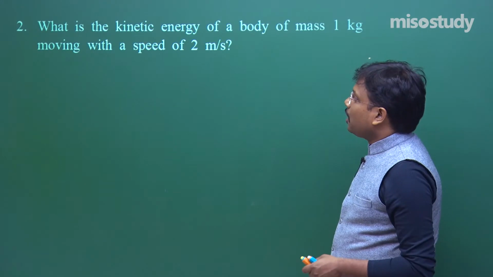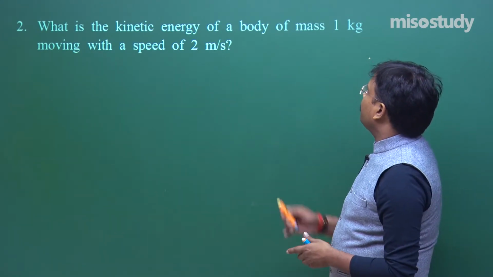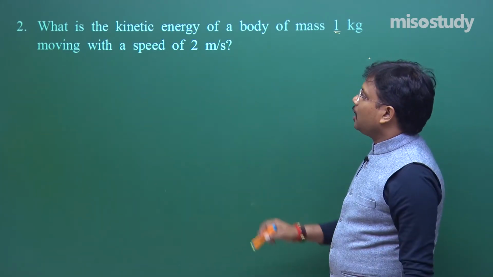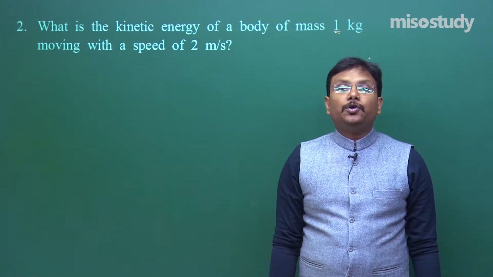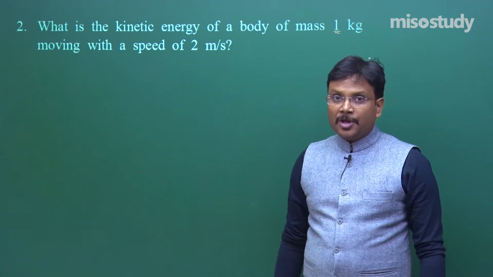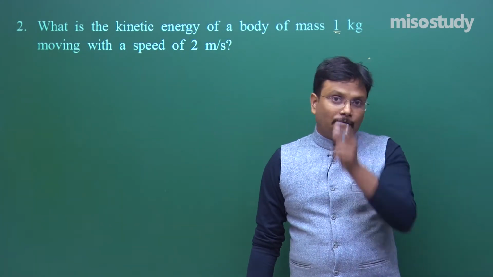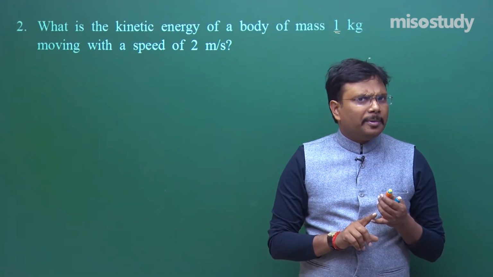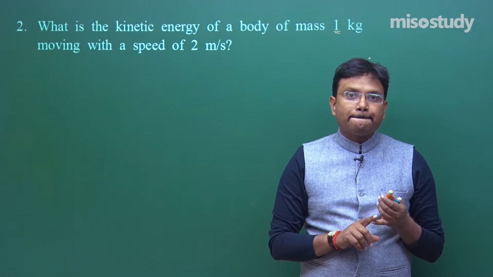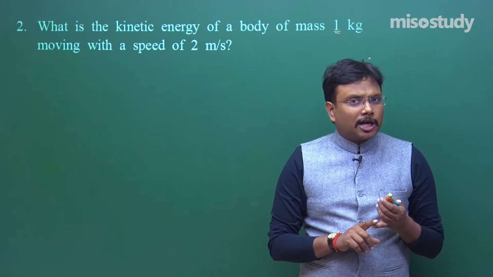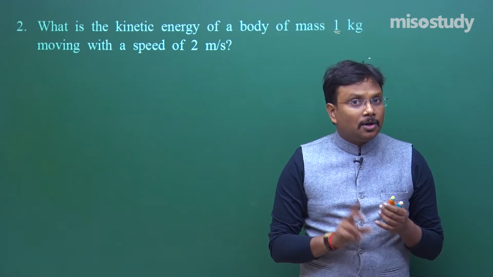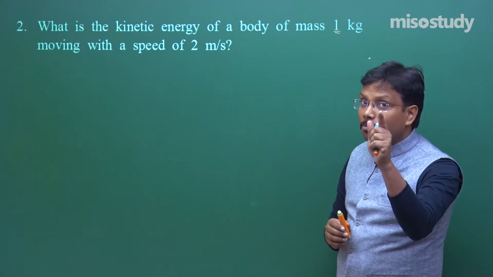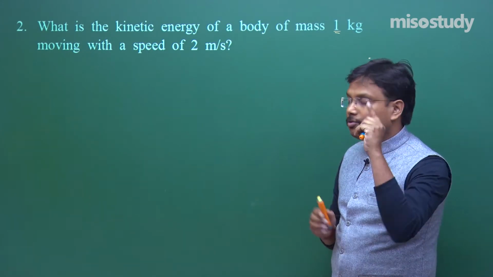Fine. Now it comes question number 2, and that too in the same category of very short answer type question. What is the kinetic energy of a body of mass 1 kilogram moving with a speed of 2 meter per second? This is a numerical problem, and they want to check 2 things in a numerical problem. First, are you familiar with the formula? Second, is it possible for you to calculate properly? So first I have to write down the formula, then I will have to put the values and solve it.